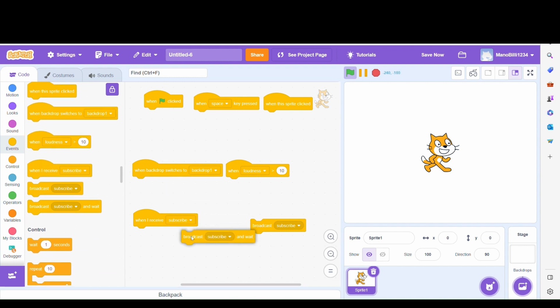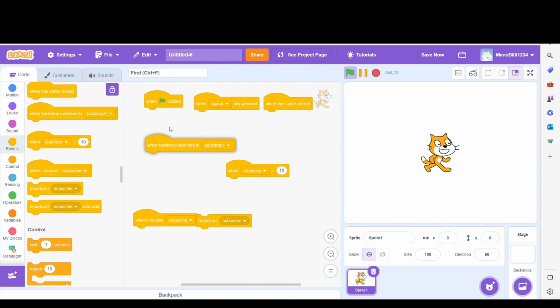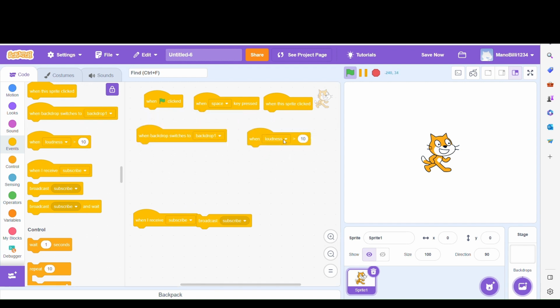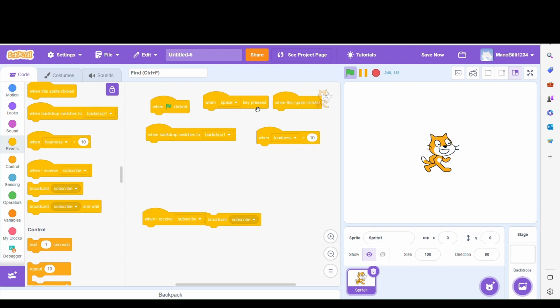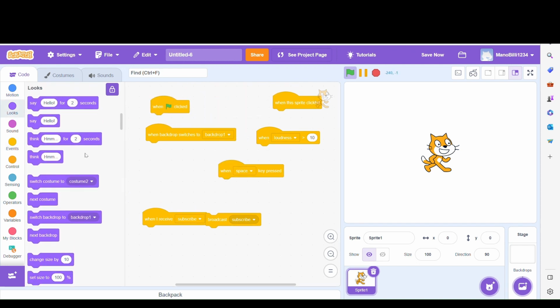Let me just real quick tell you that these two blocks do the same thing. There's no difference. Now, these all are different blocks. First of all, when green flag clicked, this is a pretty basic block, like when your project starts. And now when space key pressed, I want to say hello.